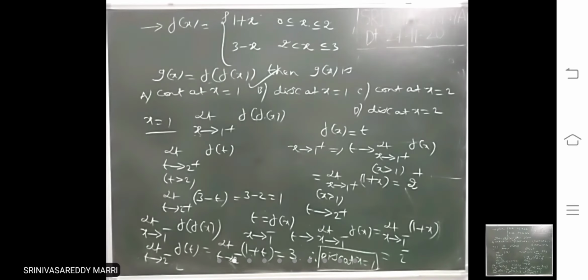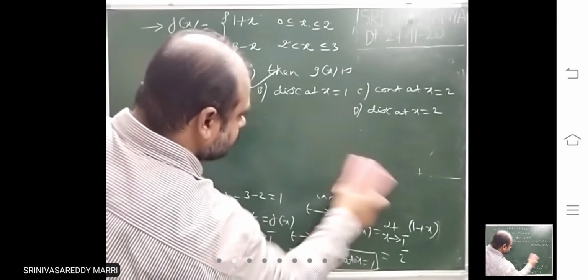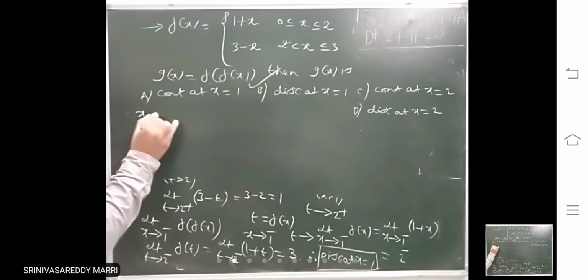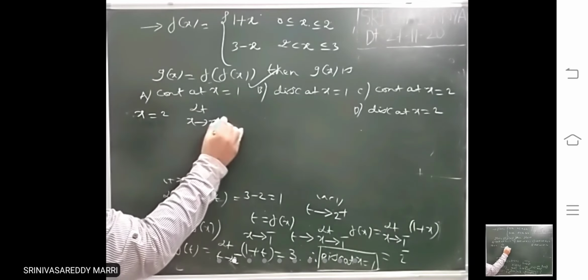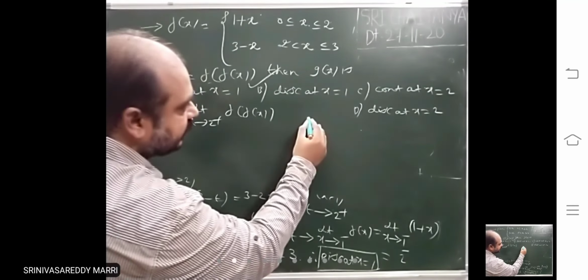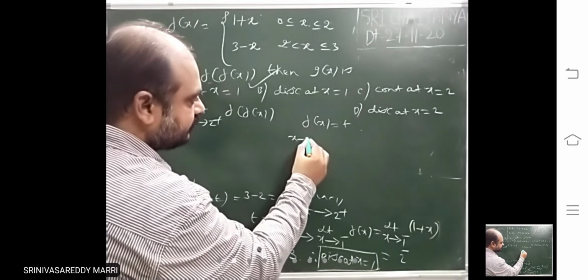Let us check at x equal to 2. Now again observe clearly how I am doing it. At x equal to 2, the limit as x tends to 2 plus of f of x. Now I am taking f of x equal to t.